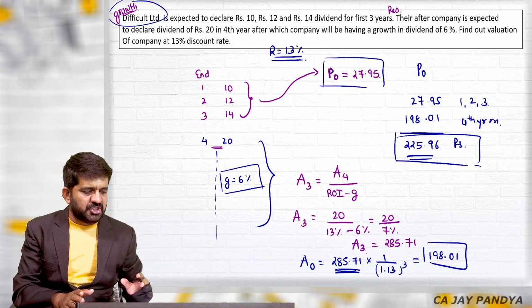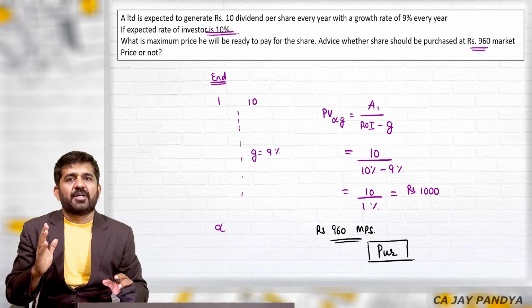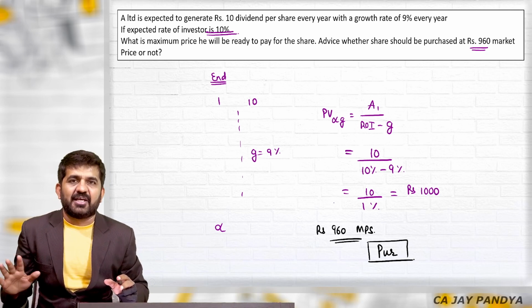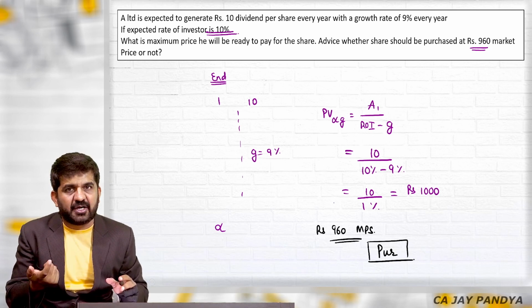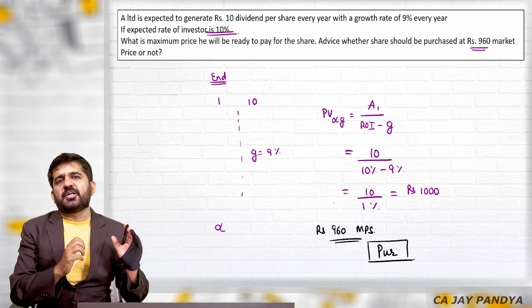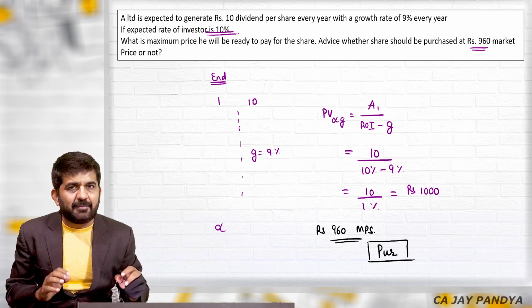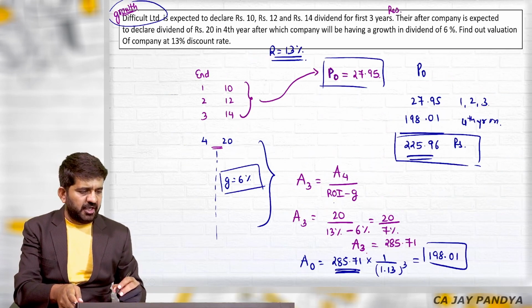We have done n numbers of questions which will become the base for valuation of security, valuation of machinery, valuation of company, valuation of country. For any valuation, you should know how to find out present value. Once you know how to find out present value, you can value anything in finance. Yes, there will be the point of how to find out required rate of return, and how to find out cash flow. But once you have the rate of return and cash flow, you can just use the mathematics of finding out present value of future cash flow, and that will be valuation in finance.